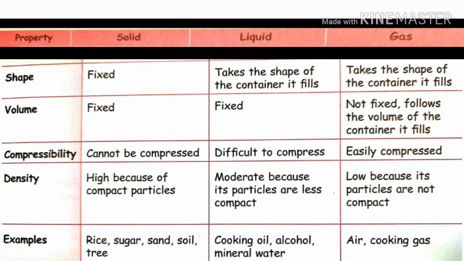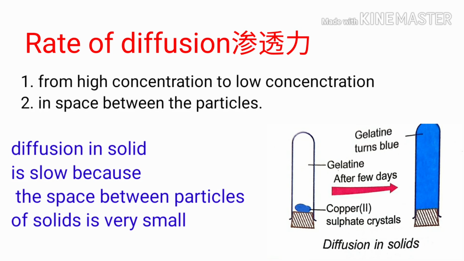好，for solid 它的形状呢是 fixed 了，liquid 呢就是 follow 那个 container 啦，gas 也是一样 follow 那个 container。Volume for solid 呢是 fixed 了，liquid 呢也是 fixed，gas 呢是 not fixed 的。OK，因为你放进不同的那个 container，它的 volume 会改变。所以 solid 呢就 cannot be compressed，liquid 呢 difficult to compress，gas easily compressed。